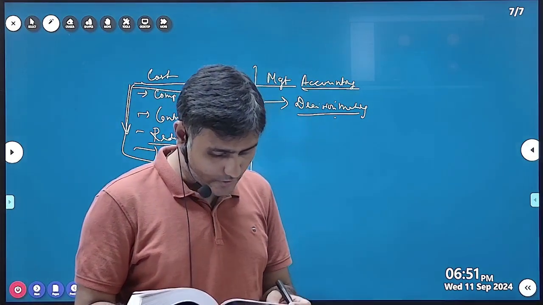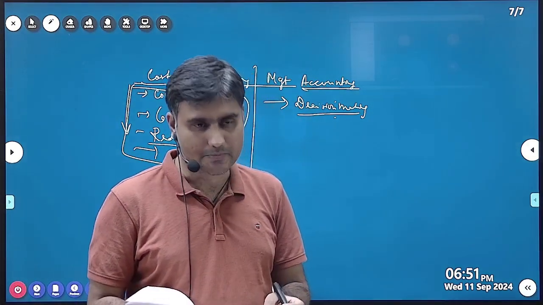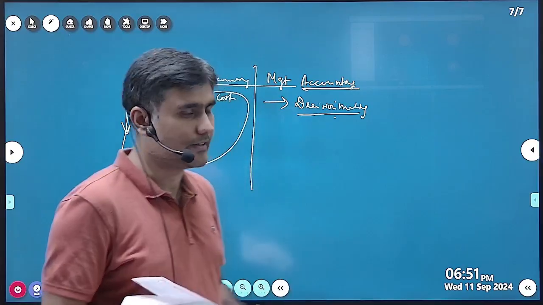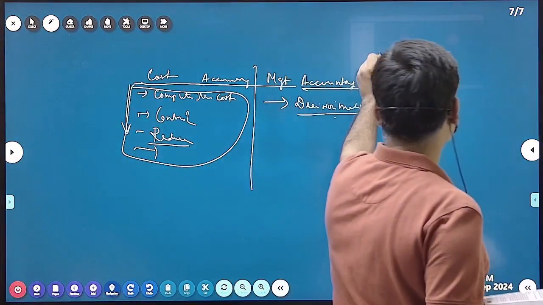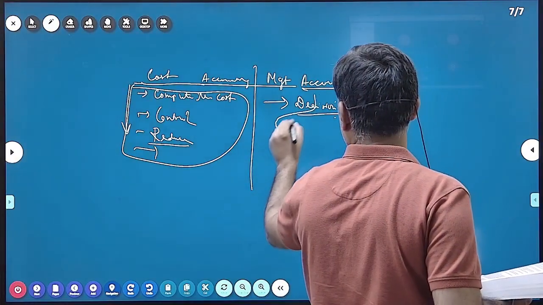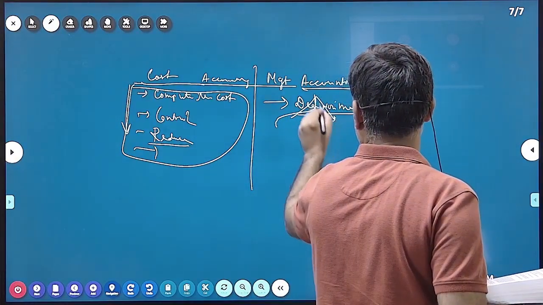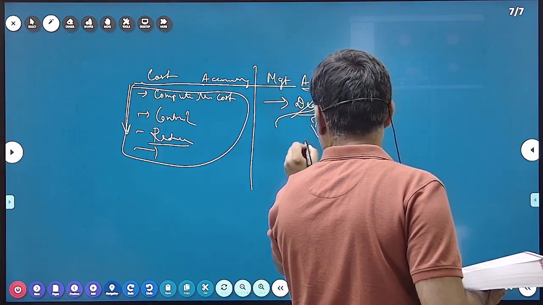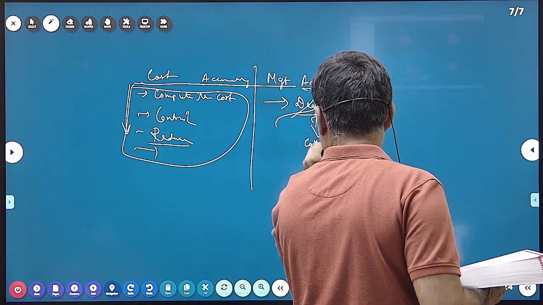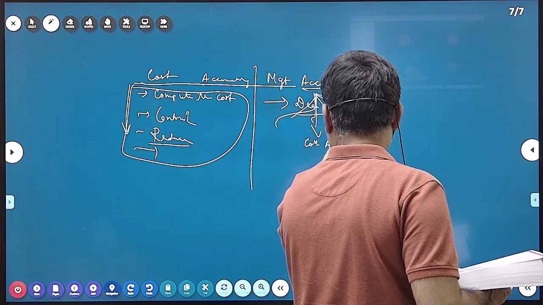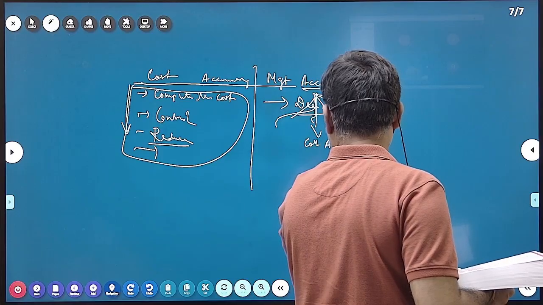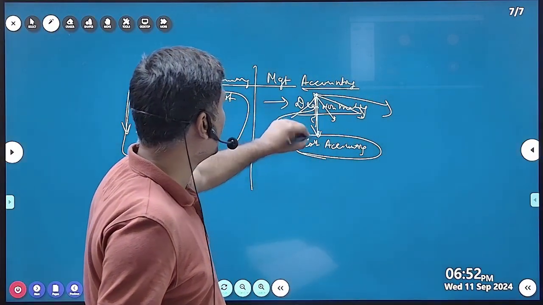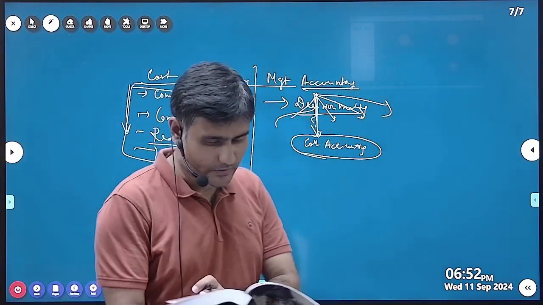Then subsets. Cost accounting is one of the many subsets of management accounting. Management accounting is the universal set. There are many branches of management accounting, and one such branch is cost accounting. It is only one of the branches of management accounting.